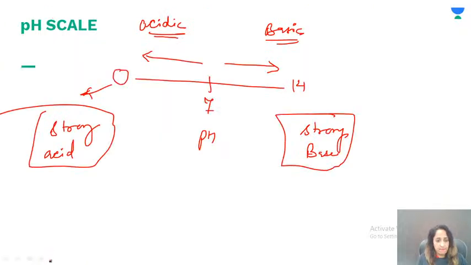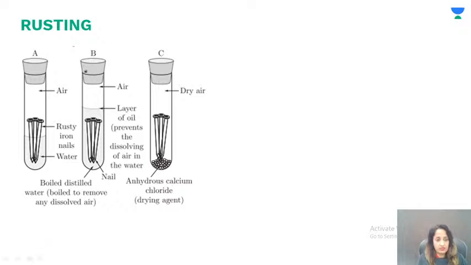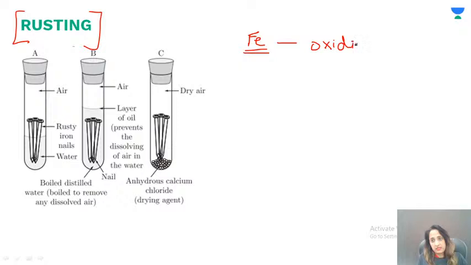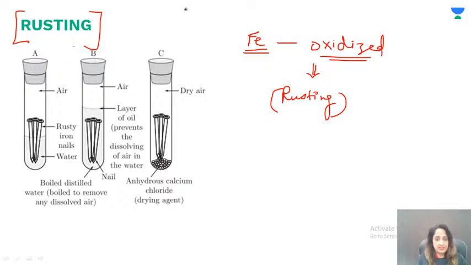Next is the topic that I picked, rusting. So what is rusting? We all know that when iron gets oxidized, we see a brown iron oxide layer, and that is what we call rusting. But it is not that straightforward. Sometimes they ask you, show with an experiment, like what all are the conditions for the rusting to take place, right?